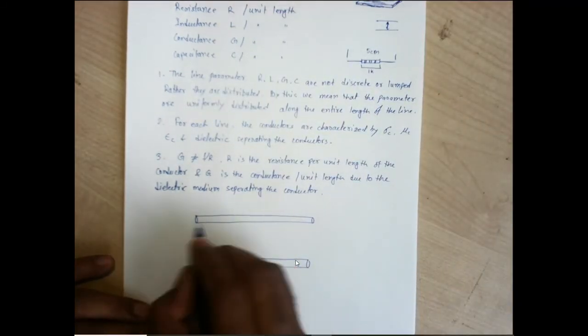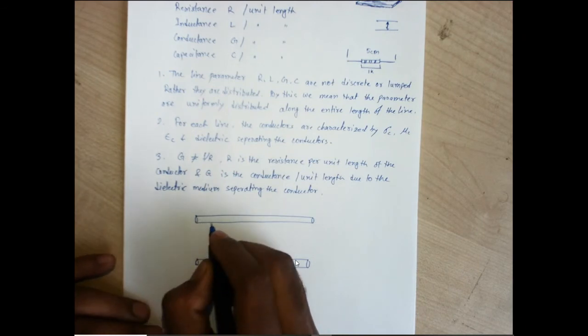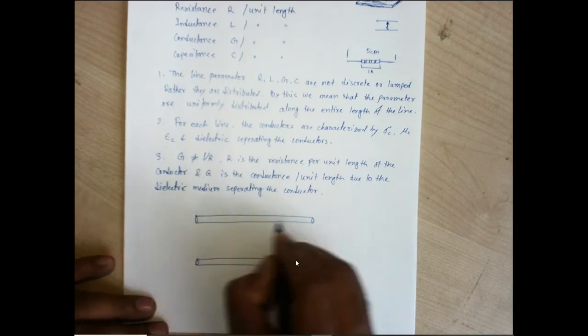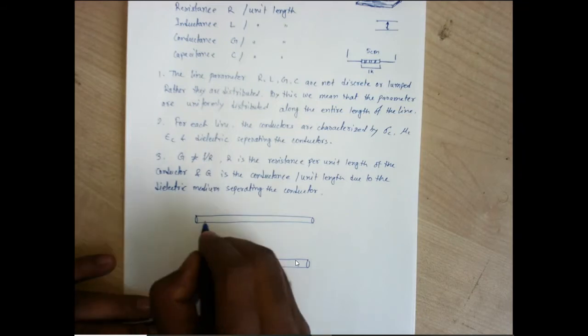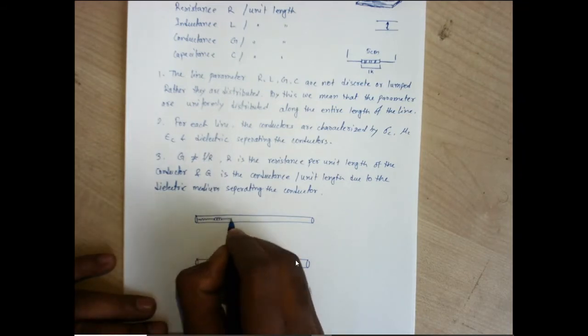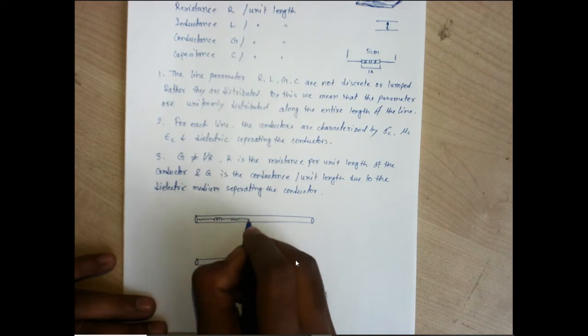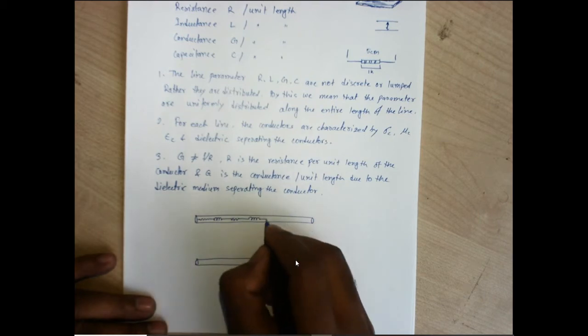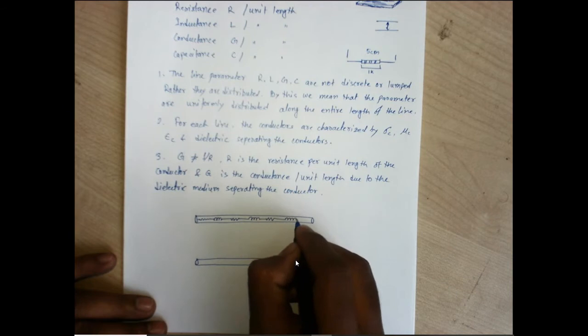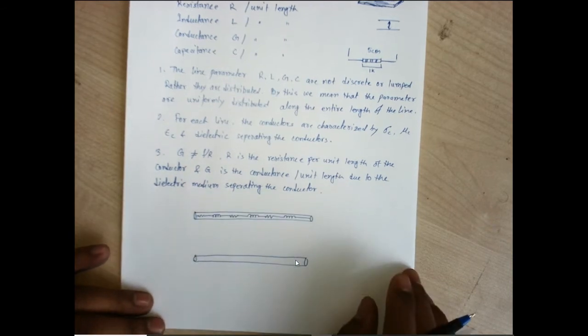So let us consider the resistance and inductance are due to the conductor of the wire: resistance, inductance, resistance, inductance, like this. Okay.